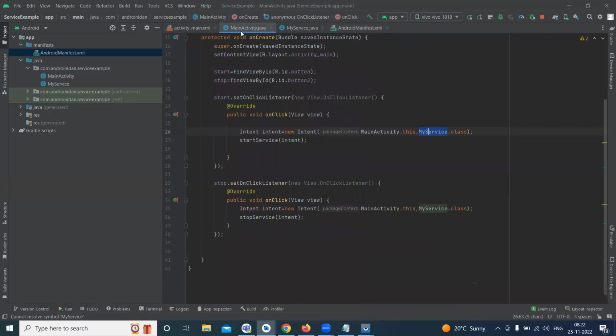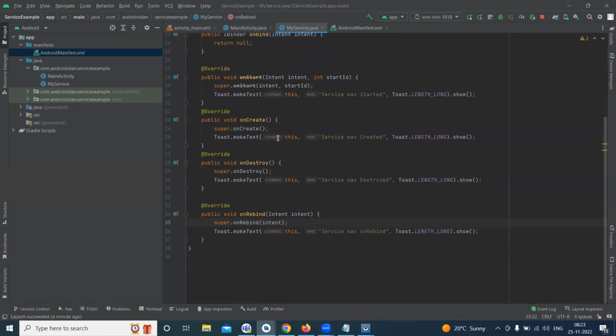But what we are doing here from the main activity is calling the other components. But what is the use of this? How can I use this in real time? Like we discussed about the alarm. I want to set an alarm at 6 o'clock. The alarm is a third party app. From here I am setting the service for the 6 o'clock alarm. Then it continuously checks, and whatever logic should happen at 6 a.m., you can create here.